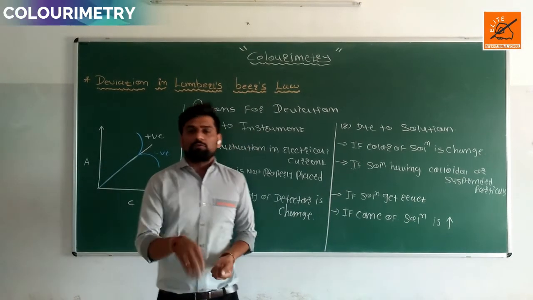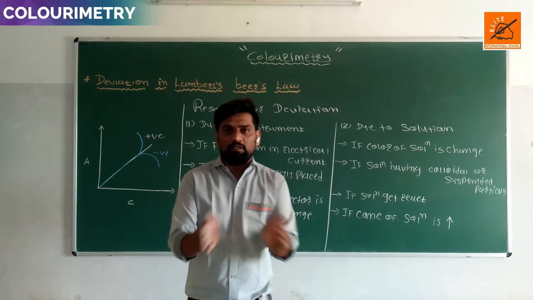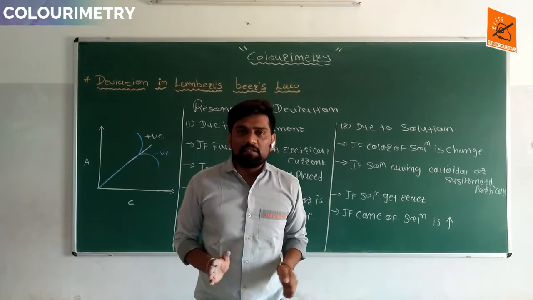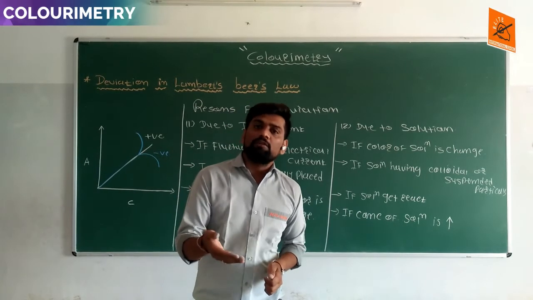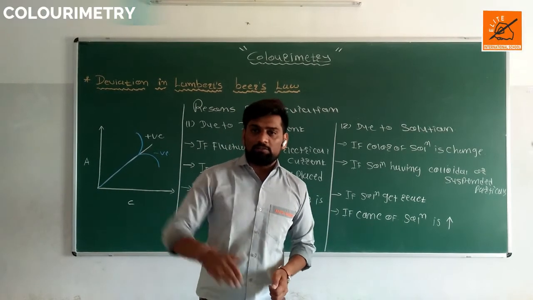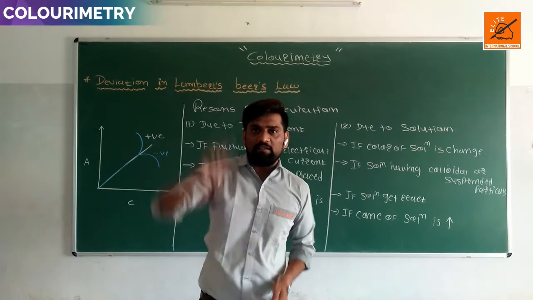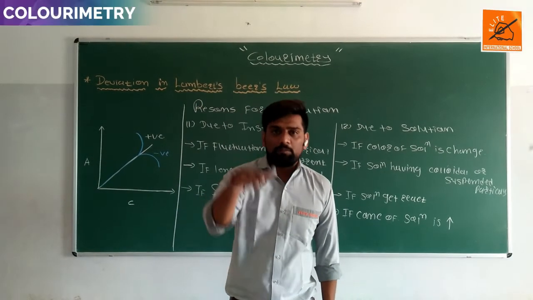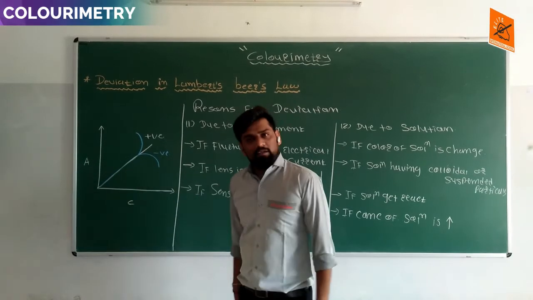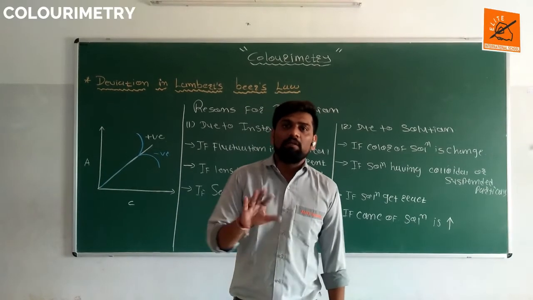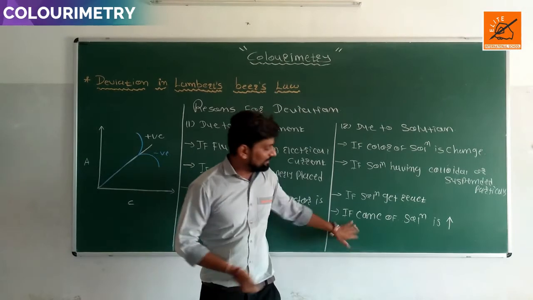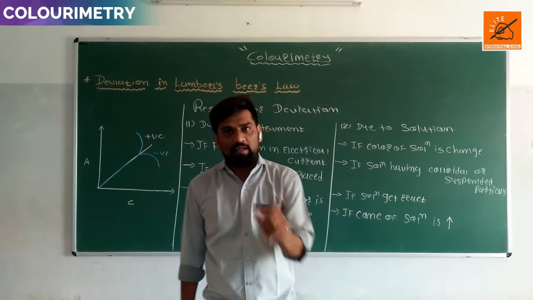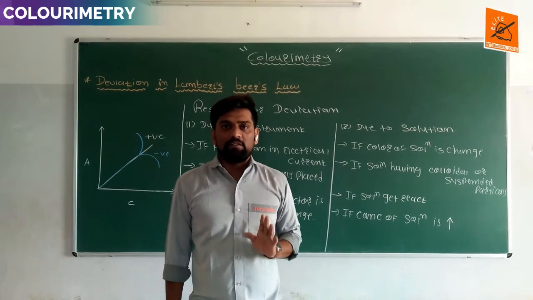Third, if the solution reacts, meaning solvent and solute combine, ionize or dissociate, deviation is formed. If the concentration is gradually increased, positive deviation is formed; if decreased, negative deviation is formed. Fourth, whenever the concentration of the solution is high, deviation is formed.